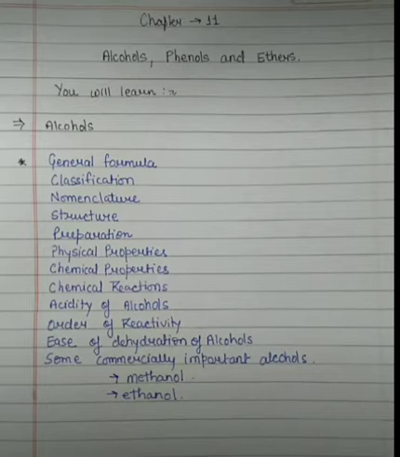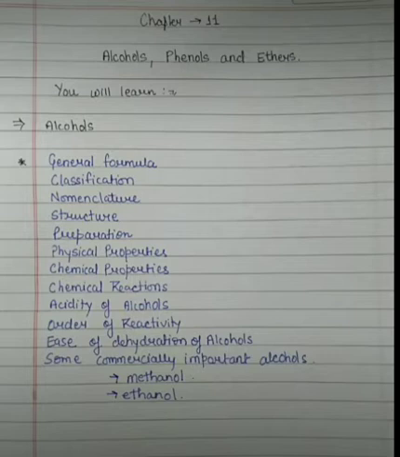From your board point of view, the important points are some commercially important products, like commercially important alcohols, that may be methanol, ethanol. Or talking about phenols, what is the commercial importance of phenol, then the ethers.